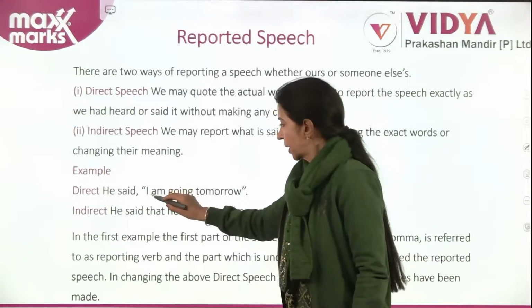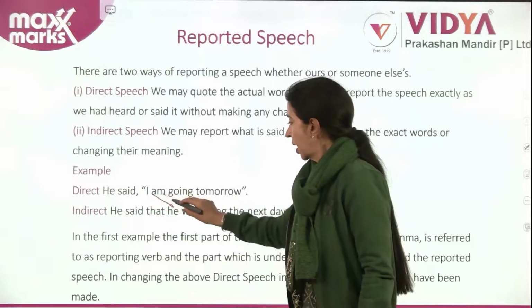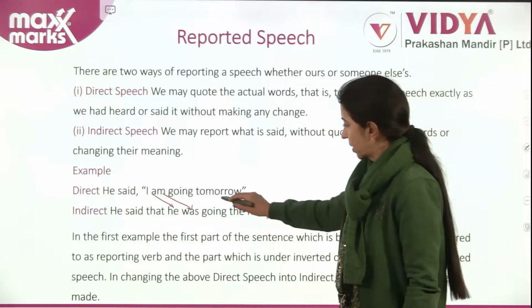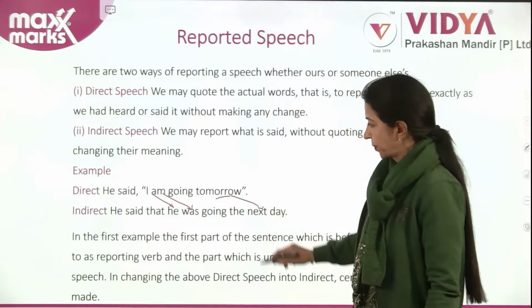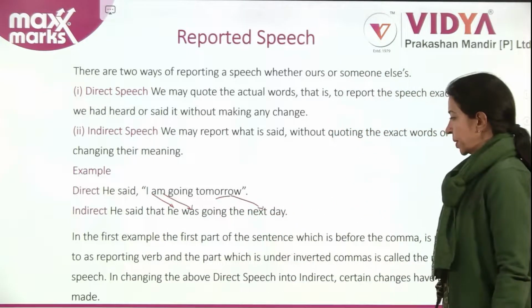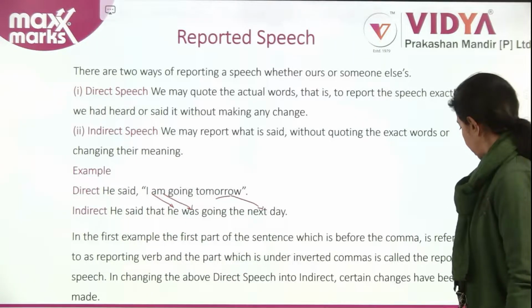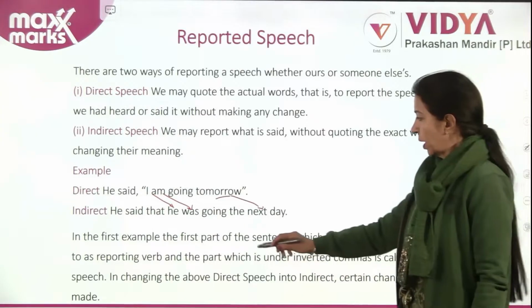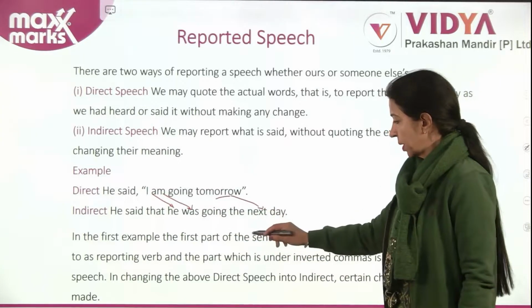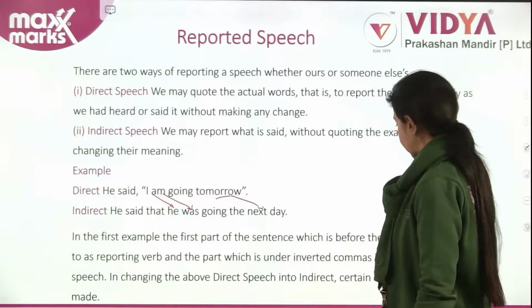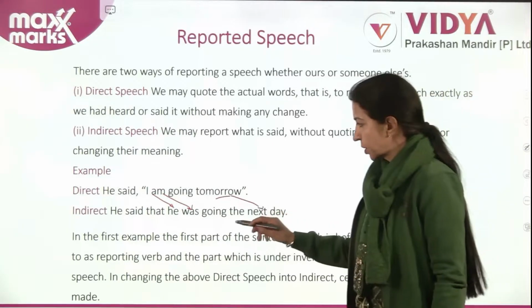I becomes he, am becomes was, tomorrow becomes the next day. In the first example, the first part of the sentence, before the comma, is referred to as the reporting verb, and the part under inverted commas is called the reported speech.